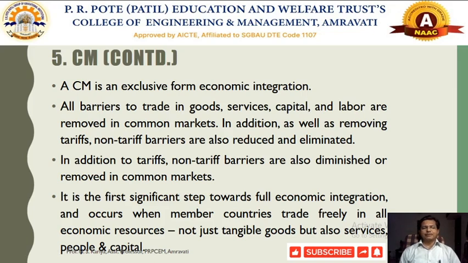Whatever tangible and intangible goods there are, we can conduct free trade in those goods, services, capital and labor freely. In this regard, the common market works.